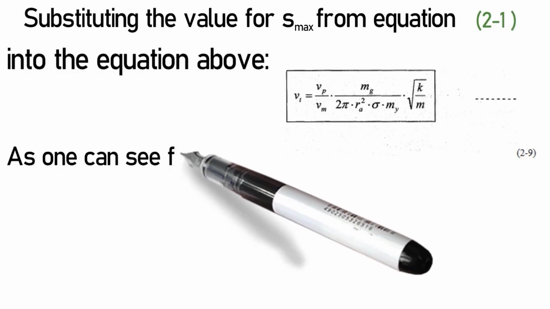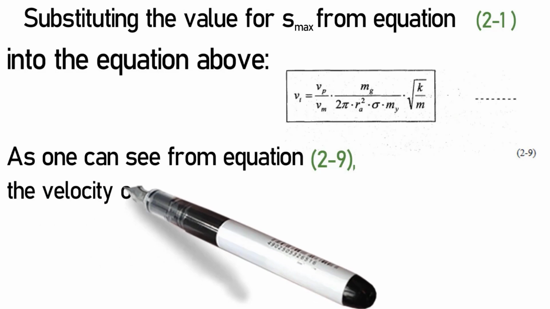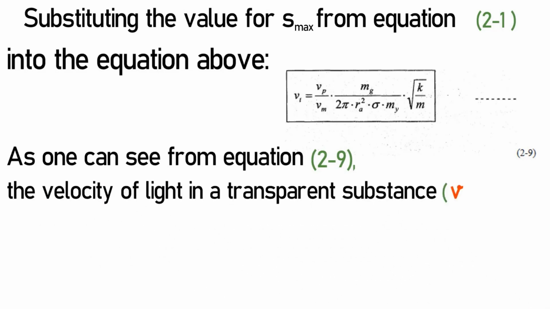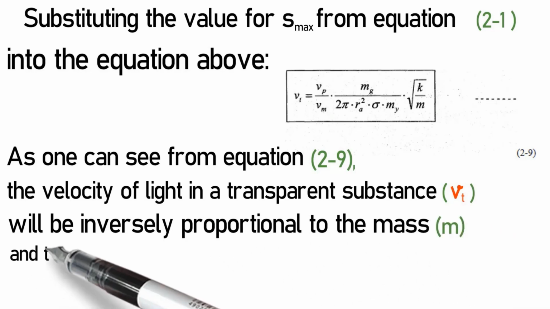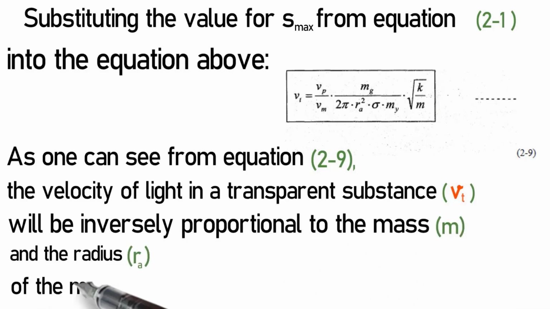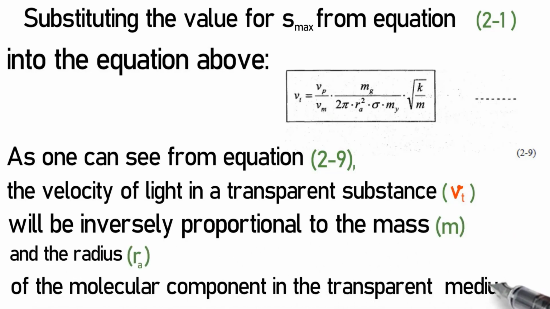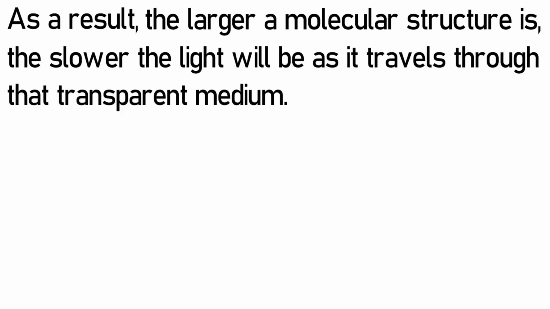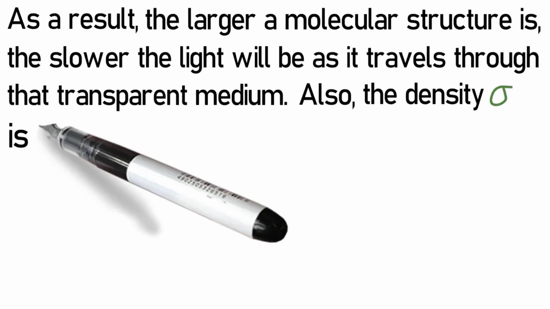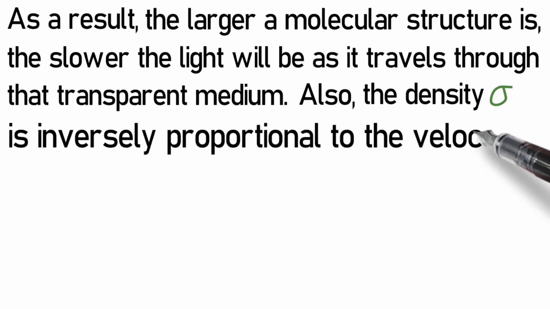As one can see from equation 2-9, the velocity of light in a transparent substance, v sub t, will be inversely proportional to the mass m and the radius ra of the molecular component in the transparent medium. As a result, the larger a molecular structure is, the slower the light will be as it travels through that transparent medium. Also, the density sigma is inversely proportional to the velocity.